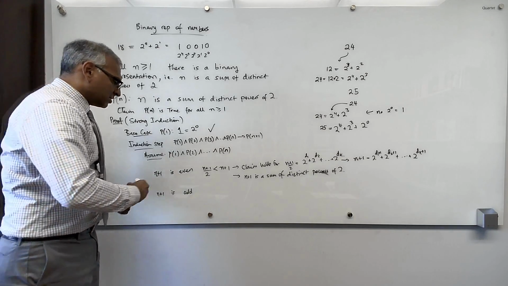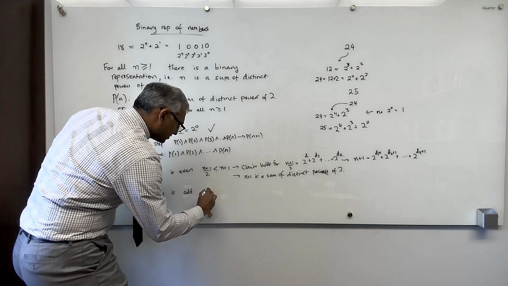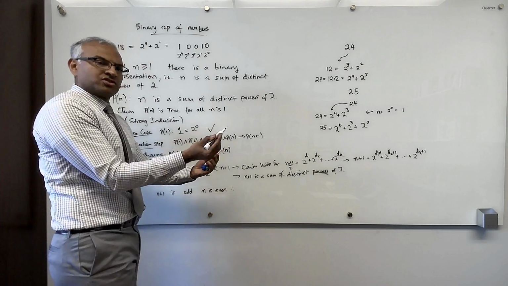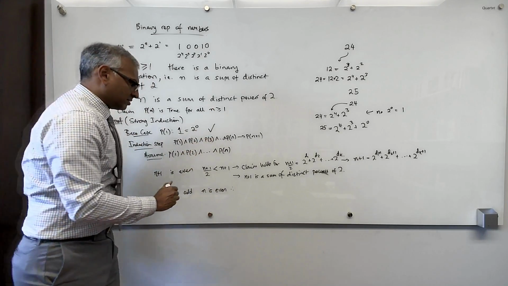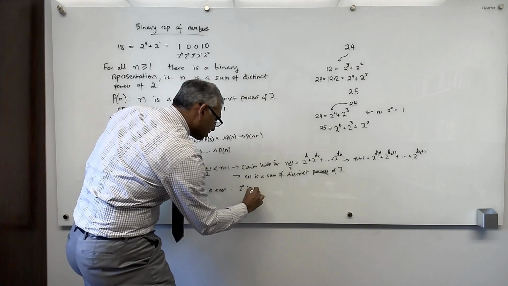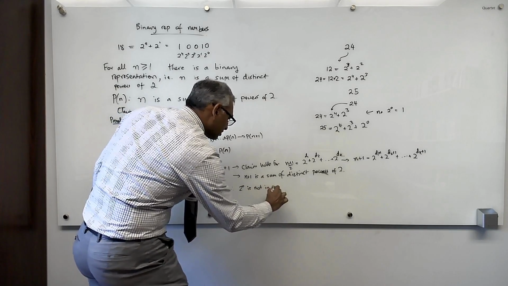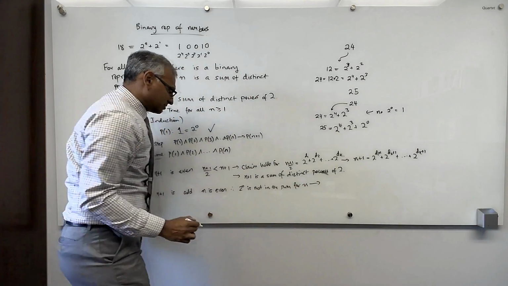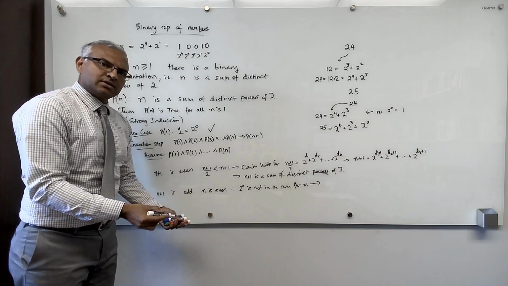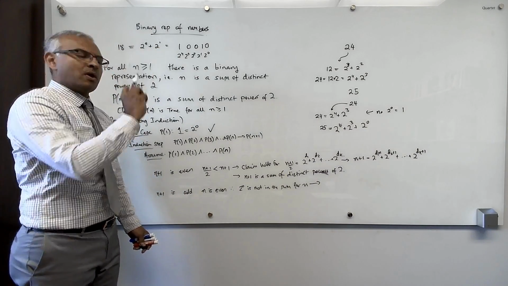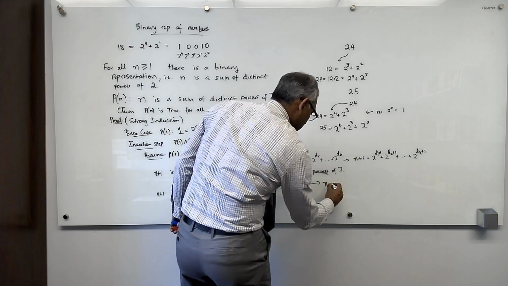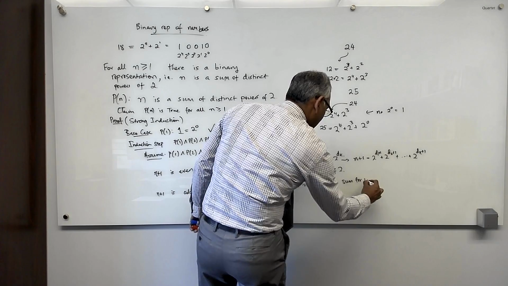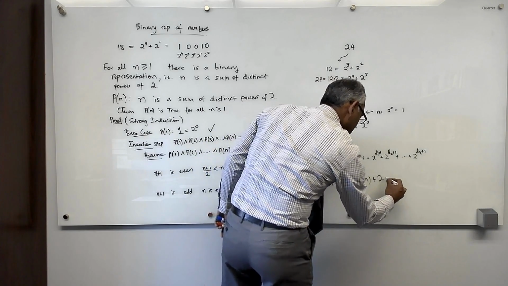If n plus 1 is odd, then n is even. So therefore, 2 to the 0 is not in the sum for n, which means that we can add it into the sum and move up 1. So n plus 1 is equal to the sum for n plus 2 to the 0.